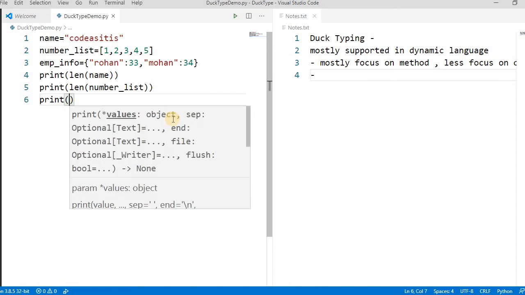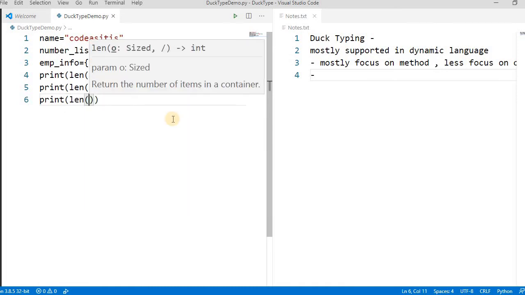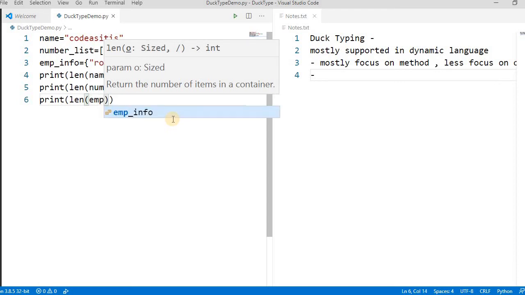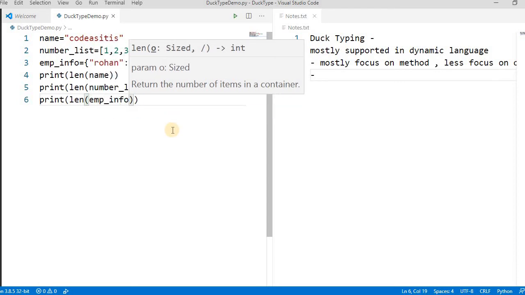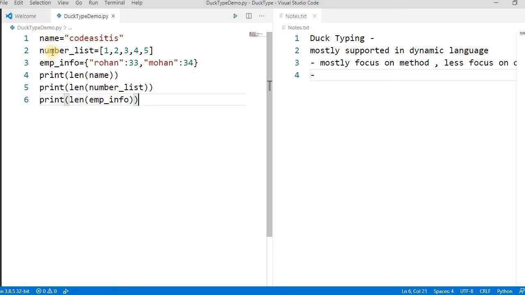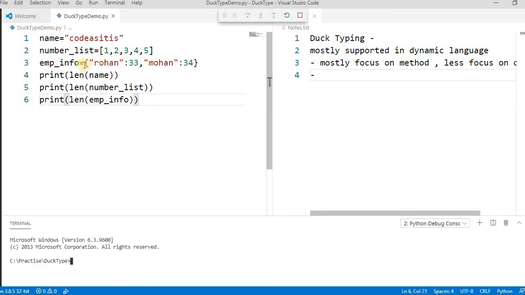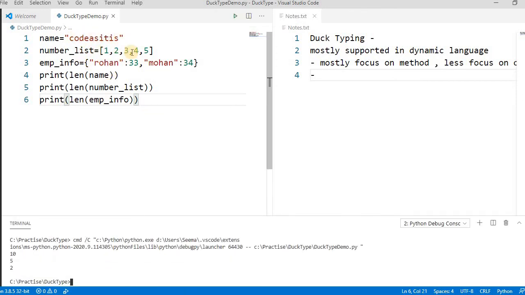Print also works on different types: if you give it a string, it will print the string, and if you pass an integer, it will print the integer. So they mostly focus on the method rather than on the class of the object, whether it's a string class or a list, a sequence. Why does print work on all of these? Because they focus on the method, like the length method. If you run this, we get 10, 5, and 2. That's correct.